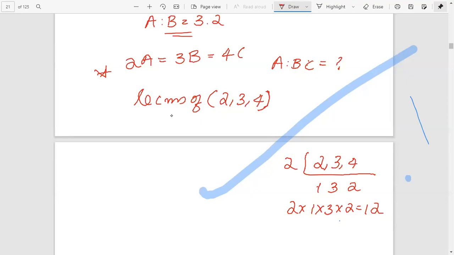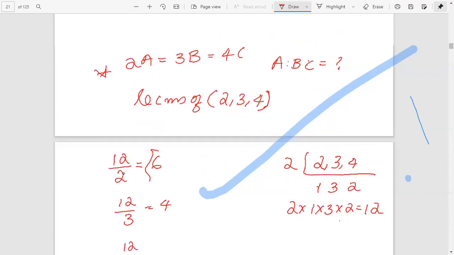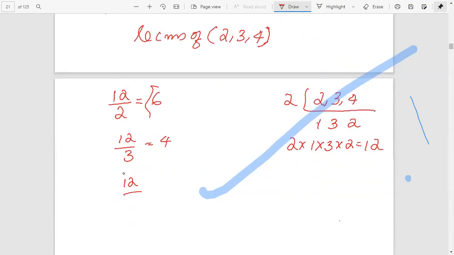Okay, therefore, here we can find the ratio with a simple method. Here we got 12. Therefore, first 12 divided by 2, we get 6. Next, 12 divided by 3, this B, we get 4. Last one, 12 divided by 4, we get 3. Then we can simply write the ratio A is to B is to C equal to 6 is to 4 is to 3.